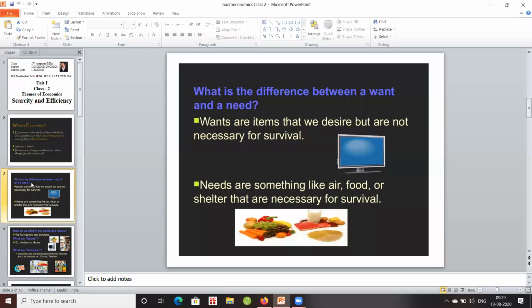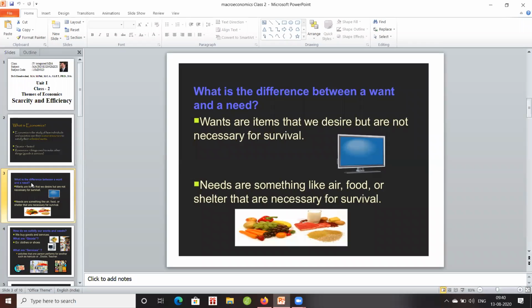Before explaining more about goods and services, first of all, we should know the difference between human want and human need. The human need is the basic three things. Food, shelter, and clothes. All these things are necessities.